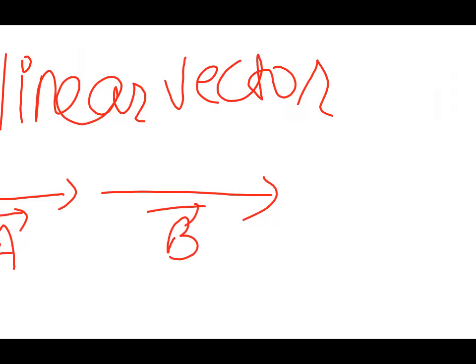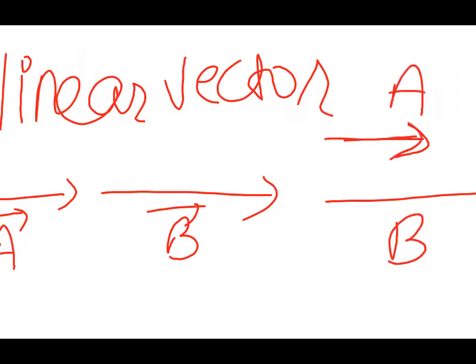It makes no difference, right? If equal, fine; if not equal, they will still be collinear vectors, because why are they collinear? Because they are in the same line. They are acting along the same parallel line. Right children, if it is like this, vector A, vector B, still here also their direction is same.